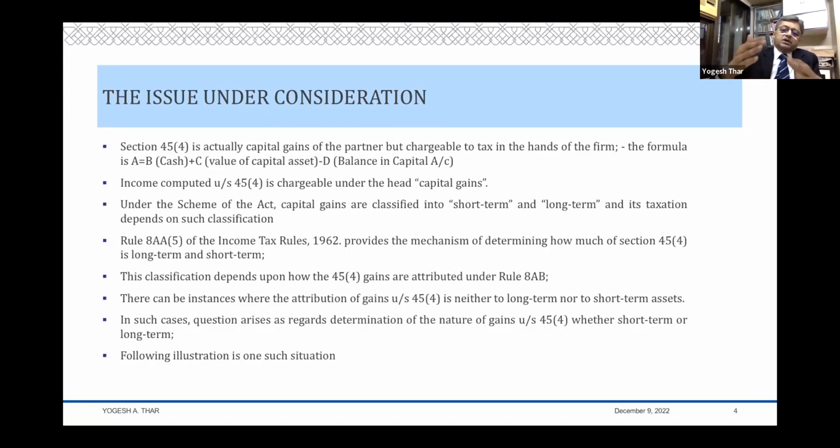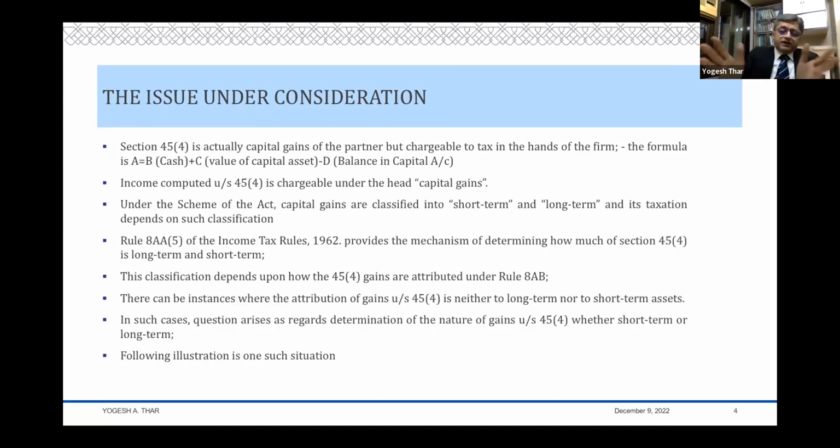So if it is because of the enhancement in the revaluation of the remaining assets in the firm, then the firm should actually get it as a cost when those assets are ultimately sold by the firm. So it either adds to the cost or it is reduced from the selling price at the end when the firm sells it. So that is 48(3) in a way to avoid double taxation.